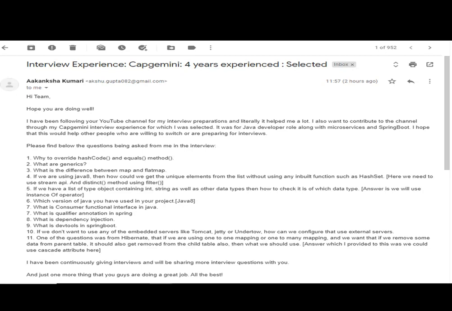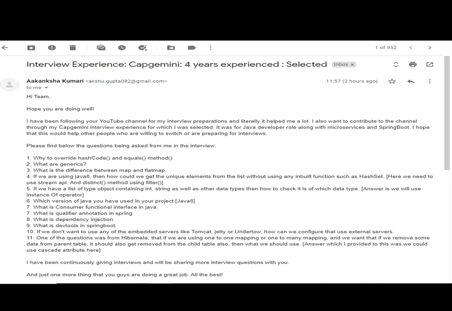The questions I have already said, let me go through them once more. Why override hashCode and equals method? What are generics? What is the difference between map and flatMap? If we are using Java 8, how can we get the unique elements from a list? If we are using a list of type object containing int and all those things, and the answer is also given, the answer is we will use the instanceof operator. What is the version of Java that you have used in your project? Java 8. What is the Consumer functional interface in Java?